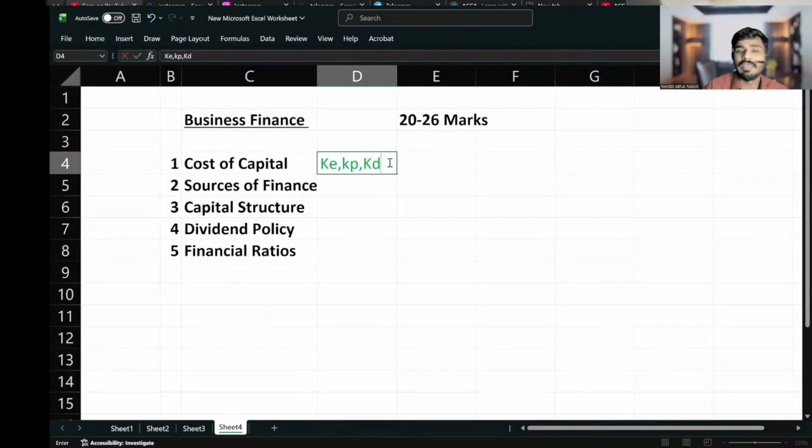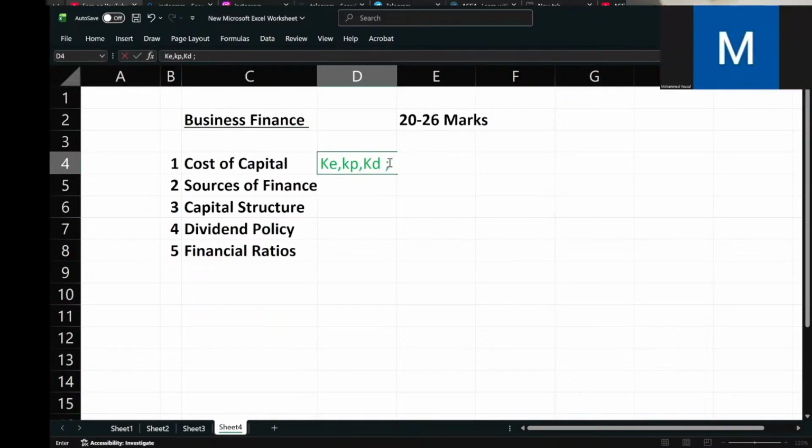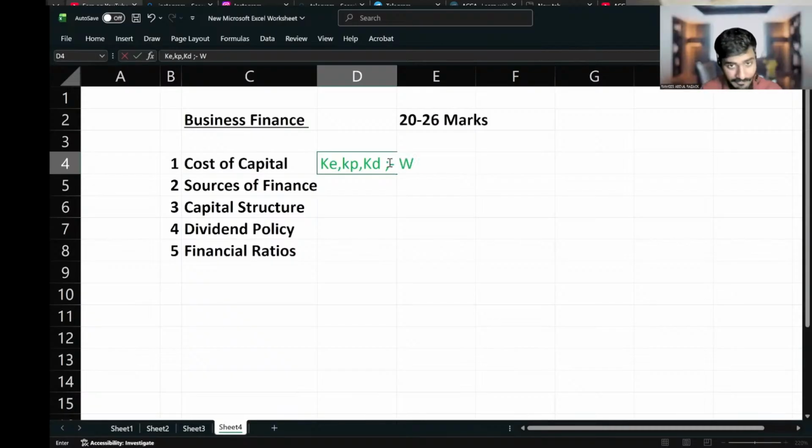Anyway, no problem. After calculating all these, you can calculate the whole thing called WACC, weighted average cost of capital. WACC you must be able to calculate. That is what you learn basically from cost of capital. You must be able to find WACC using KE, KP and KD. And within that, you must learn the CAPM model. It's an important theory question.